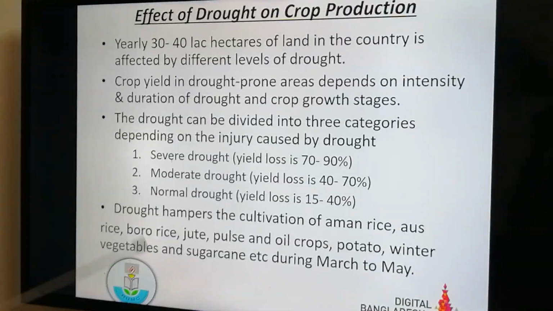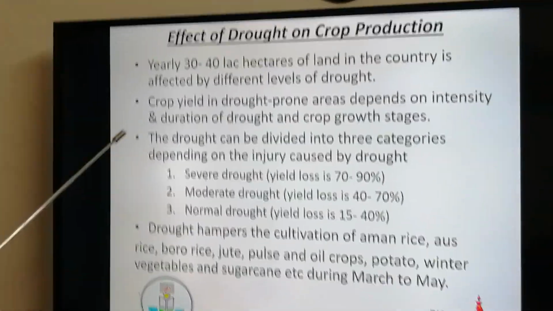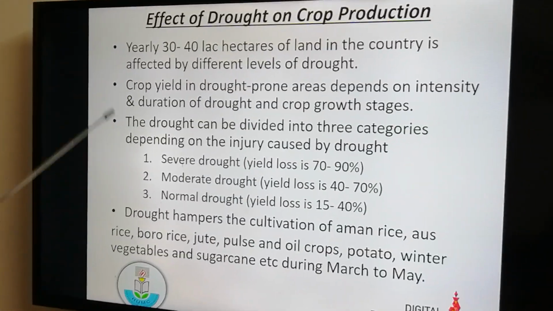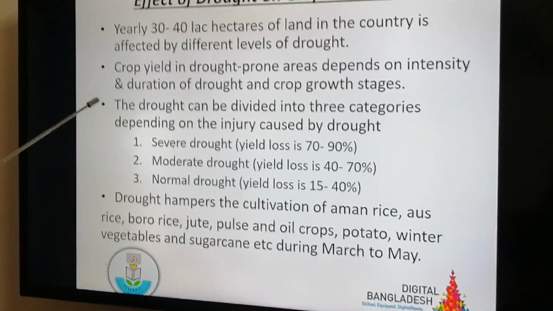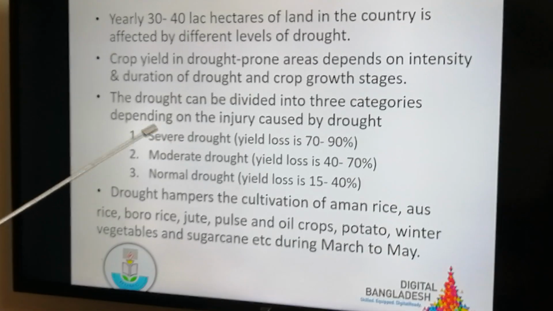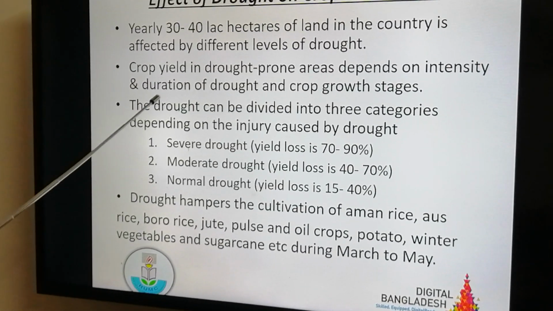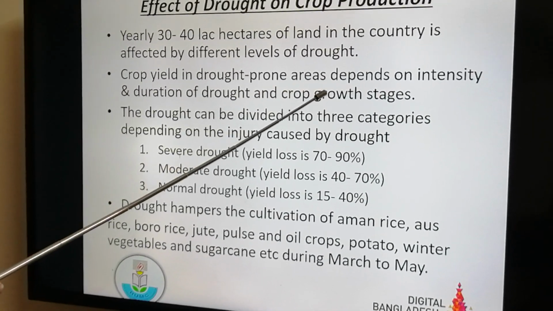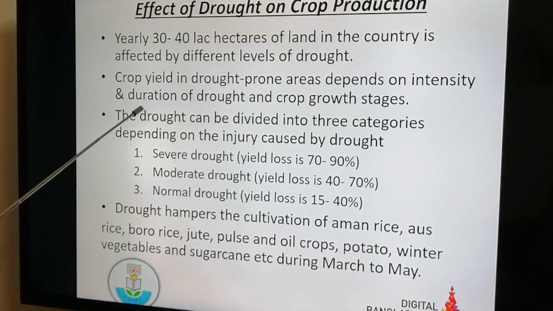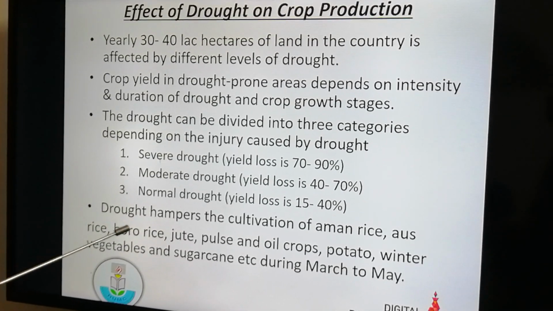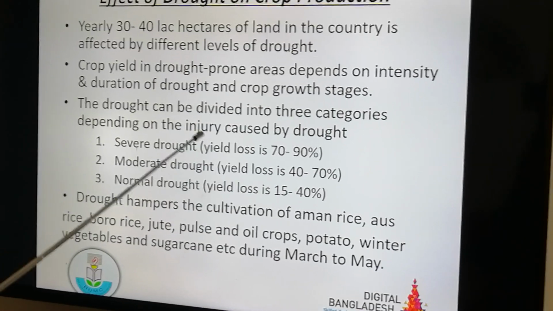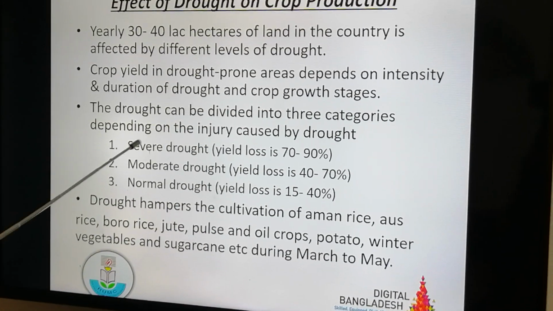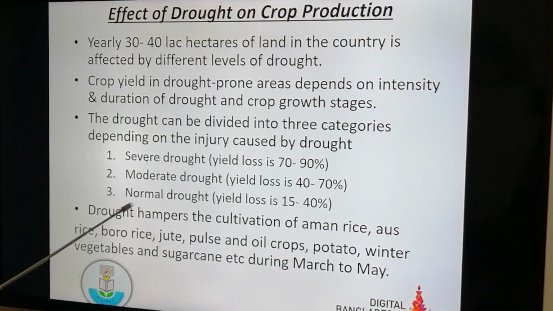What would be the effect of drought on crop production? Number 1. Yearly 30 to 40 lakh hectares of land in the country is affected by different levels of drought. Crop yield in drought-prone areas depends on intensity and duration of drought and crop growth stages. The drought can be divided into 3 categories depending on the injury caused by drought.